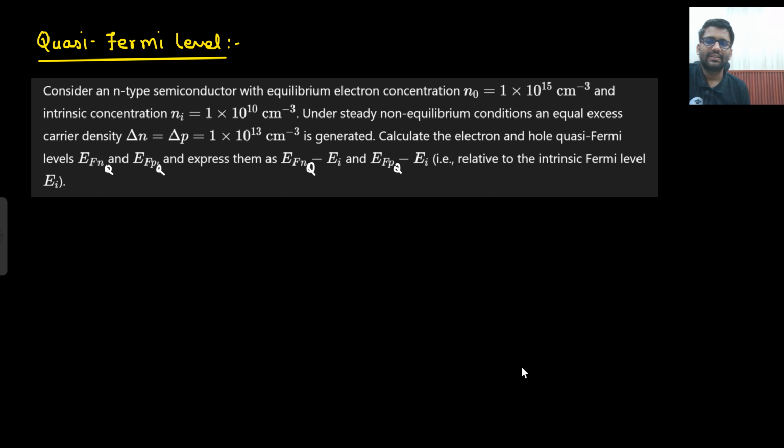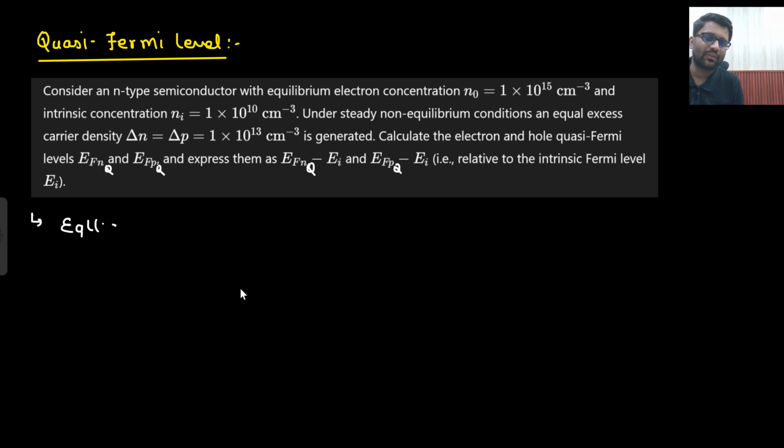So there is an n-type semiconductor with equilibrium electron concentration as this and intrinsic carrier concentration as this. Now what you are doing, you are throwing a light. You are doing illumination. Whatever you want to do, you are disturbing the equilibrium. Because of that, excess electron-hole pairs are being generated, which are 10 to the power 13 per centimeter cube. So first you need to find out the Fermi level for the first case, then the Fermi level for the second case. First case, when it was under equilibrium.